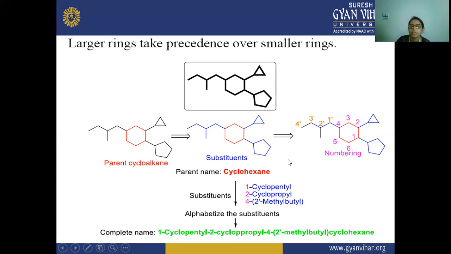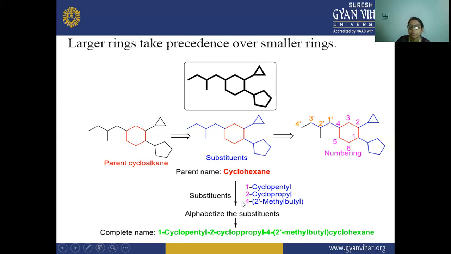So its name will be 1-cyclopentyl, 2-cyclopropyl, then 4-(2-methylbutyl). Now we have to alphabetize the substituents, and after alphabetizing, we name it.